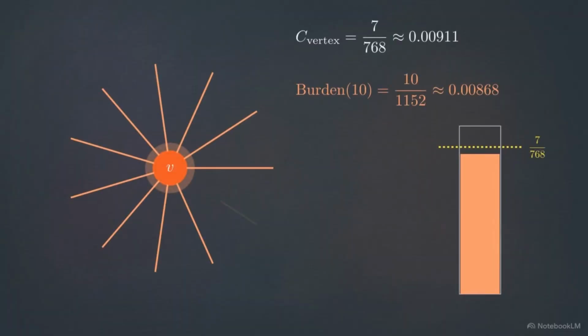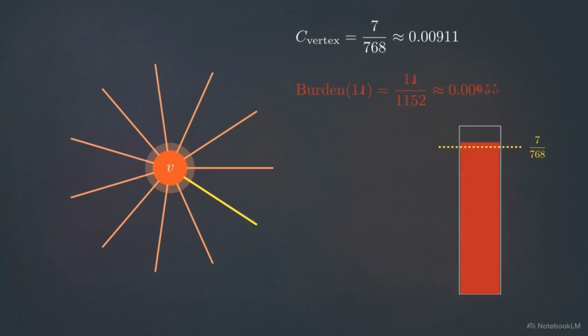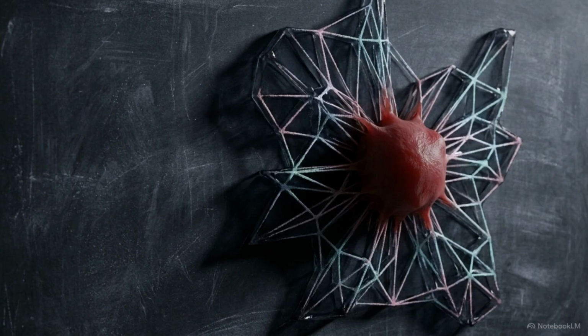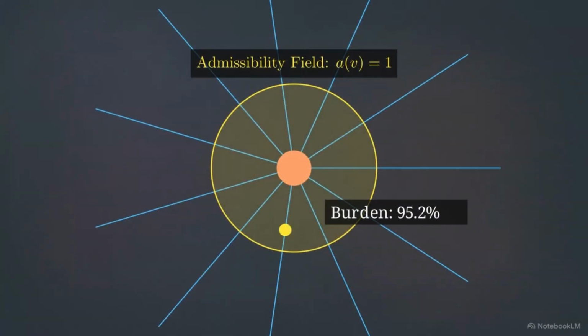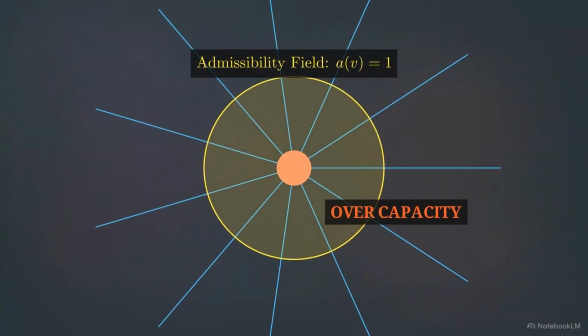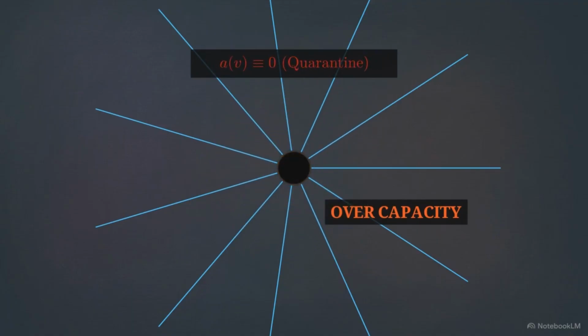However, a discrete graph cannot support fractional edge connections. The critical breach occurs with the addition of an 11th edge. This 11th connection pushes the burden to 11/1152, which strictly exceeds the capacity ceiling of 7/768. To maintain global solvency and prevent a cascading system crash, the network executes an immediate localized quarantine. The local admissibility field drops to 0, effectively closing the gates to any new inbound data traffic.